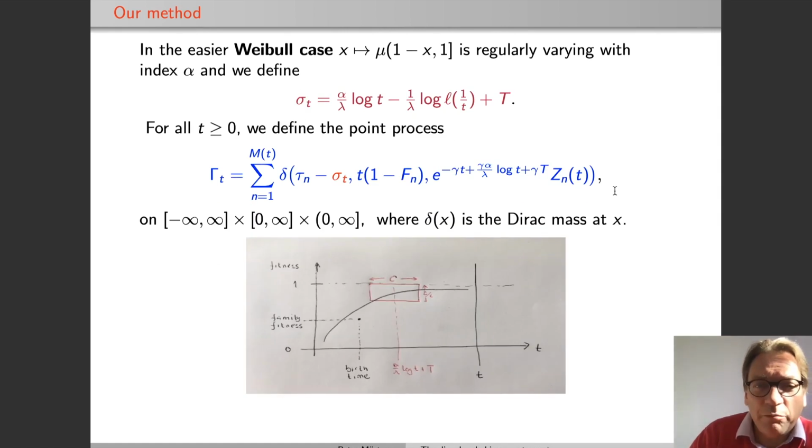So here is a picture that indicates what happens. This just shows the first two of the three components. On the horizontal axis, there is time, and on the vertical axis, there is fitness. So every table is characterized by a point there, which is the time when it becomes occupied in our continuous time scale, and the fitness.